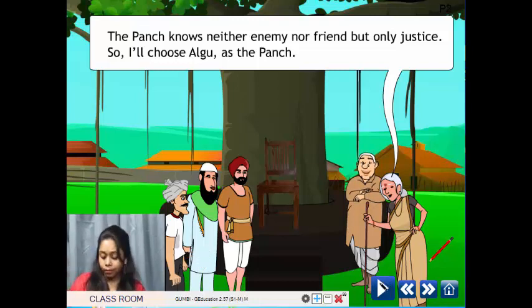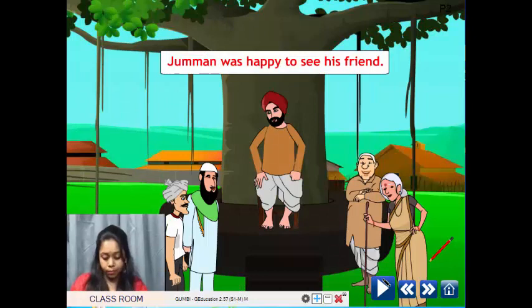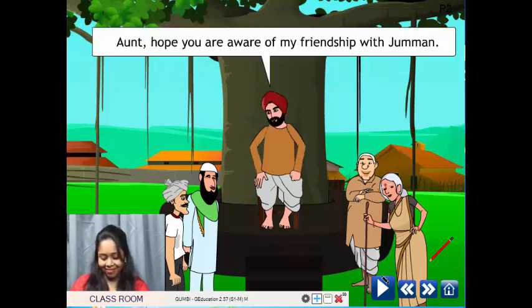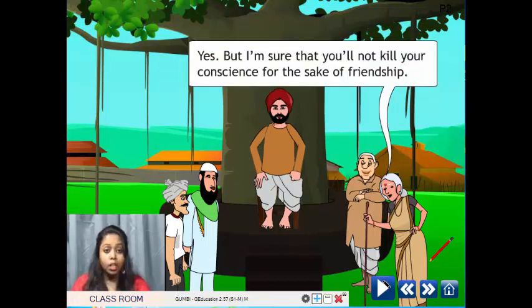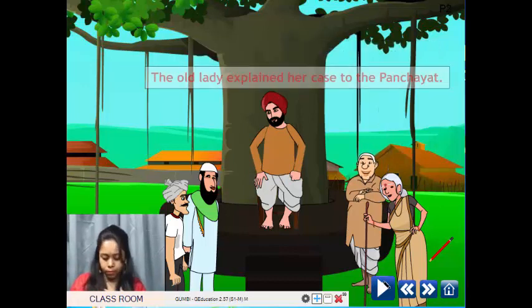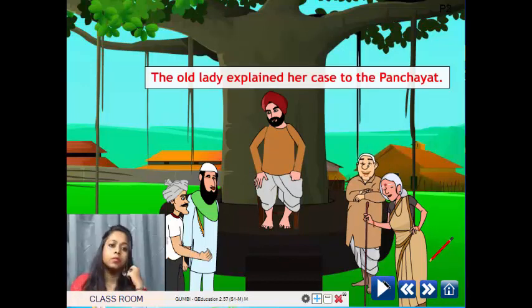So I'll choose Algu as the punch. Jumman was very happy to see his friend as the punch. Aunt, hope you are aware of my friendship with Jumman. Yes, but I'm sure that you will not kill your conscience for the sake of friendship.